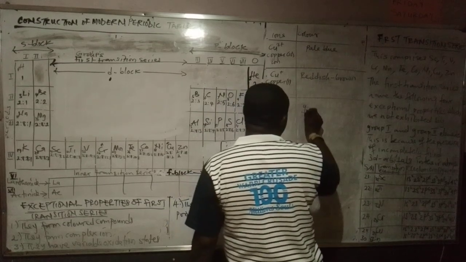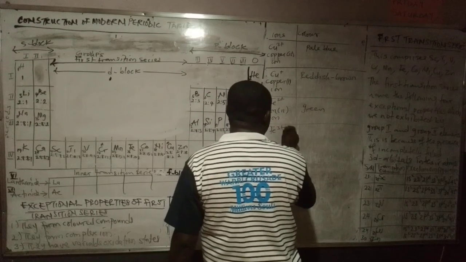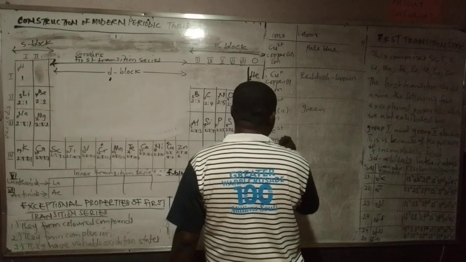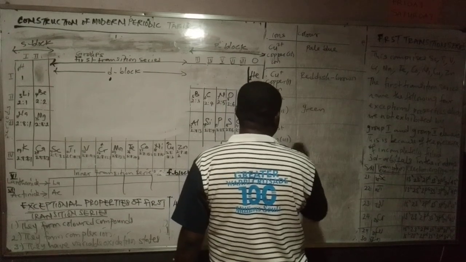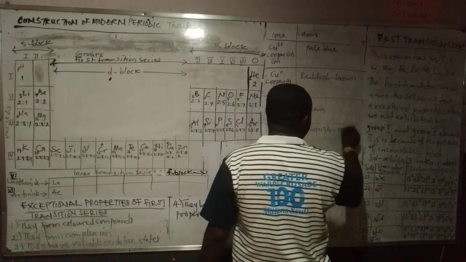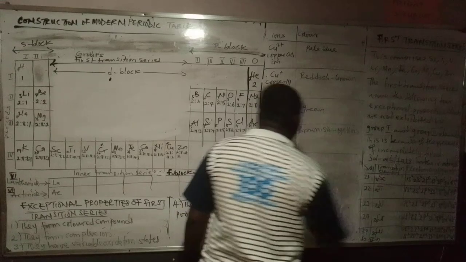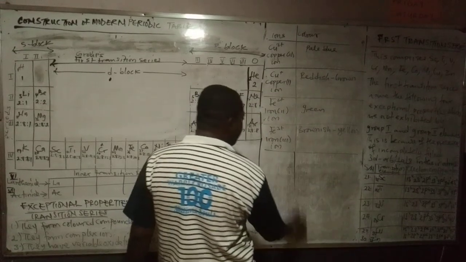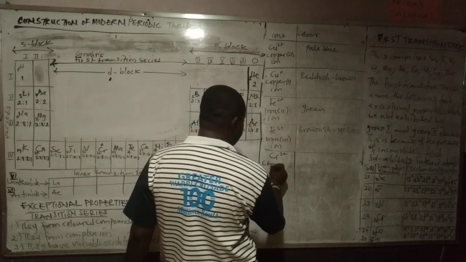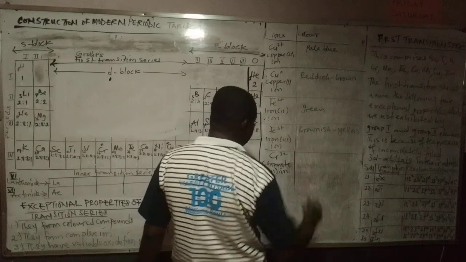Iron 2 ion is green. It's green, I will show you. Then we have Fe3+, which is iron 3 ion. Iron 3 ion is brownish yellow. That is rust. You have seen rust before. If iron gets rust, that is that. Then you have chromium 3 ion. Its color is green.